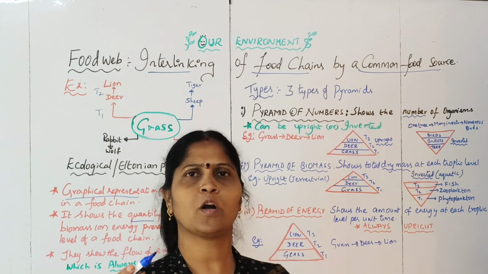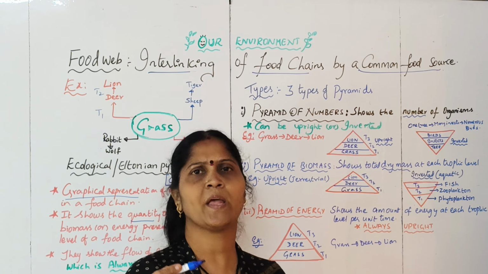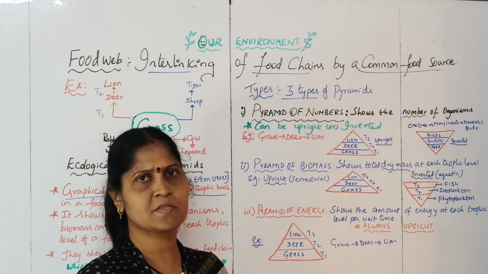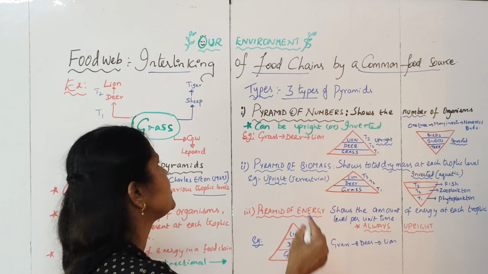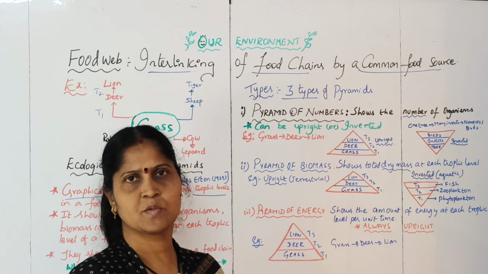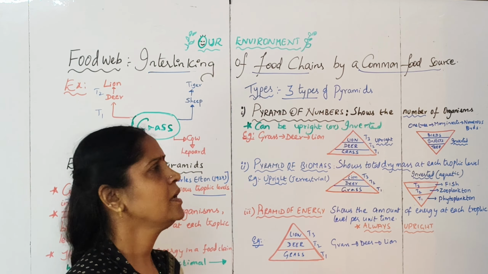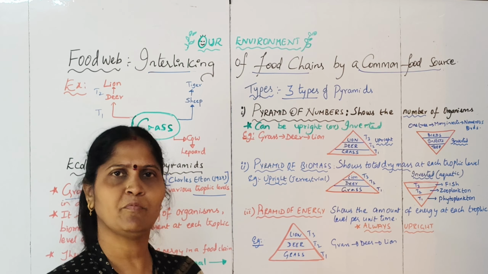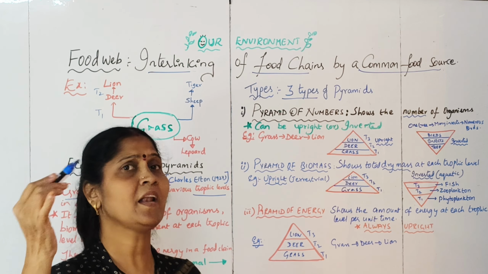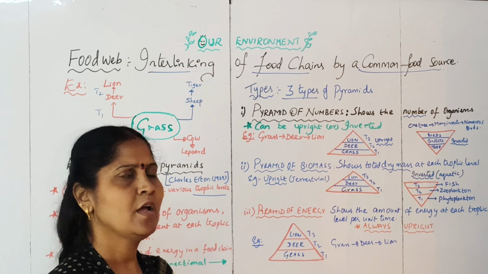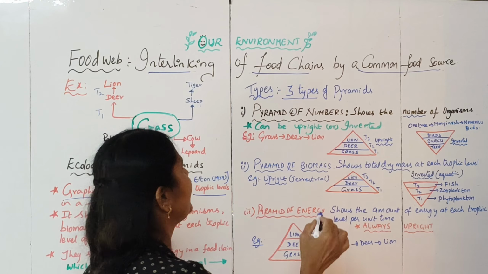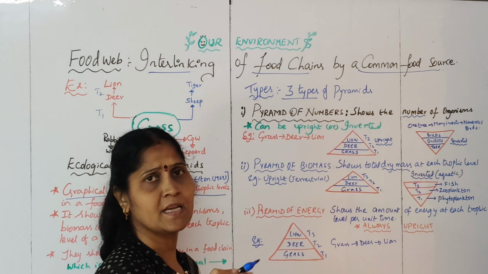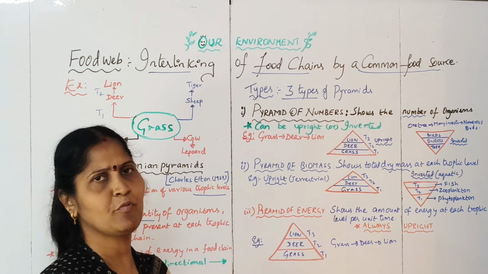Then let us see what these types of pyramids are and how they can be represented. We have 3 types of pyramids given by Charles Elton. First, the pyramid of numbers. What is this pyramid of numbers? It shows the number of organisms at each trophic level in the food chain. Let us understand this through a simple example. Grass is eaten by deer and deer is eaten by the lion, a simple food chain.